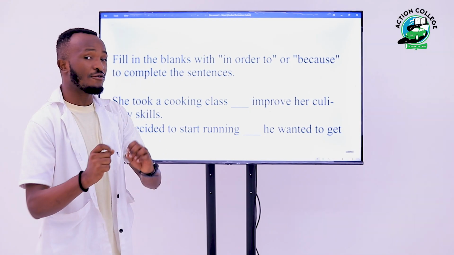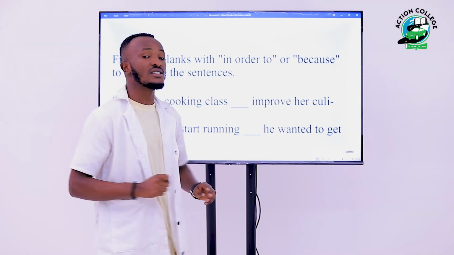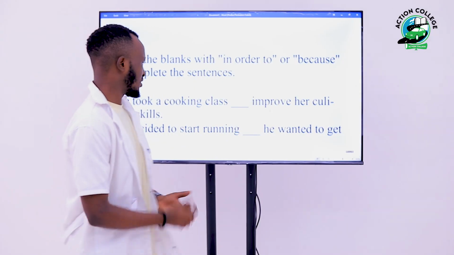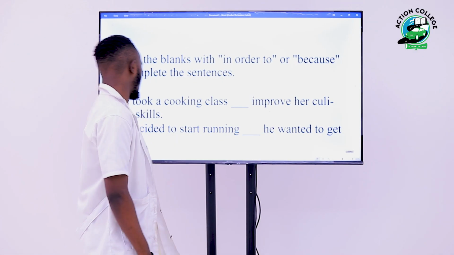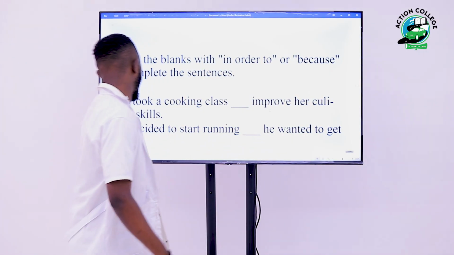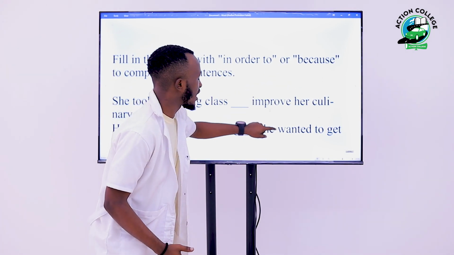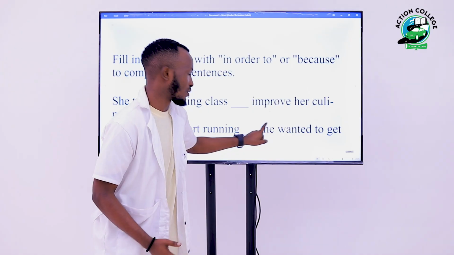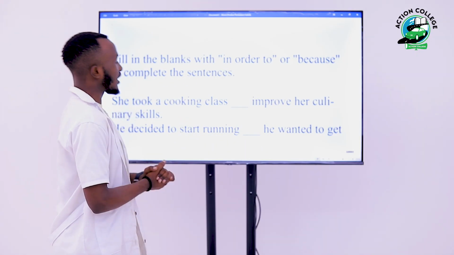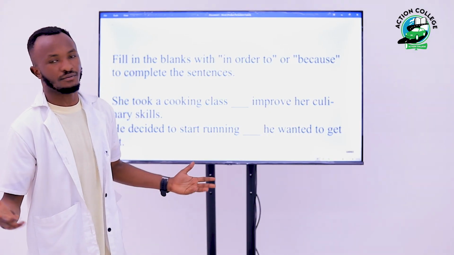Remember, I have also told you that this connector because is just followed by a subject. And as you can see here, we have this subject. He decided to start learning because he wanted to get fit. Of course, we use because here since we have the third person pronoun he.